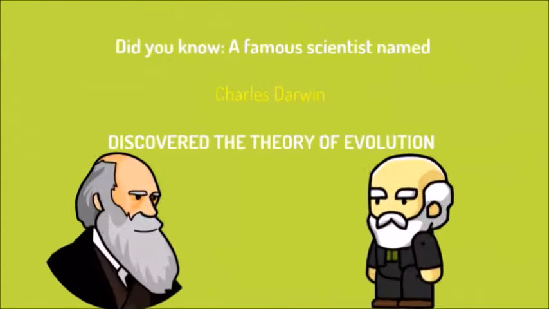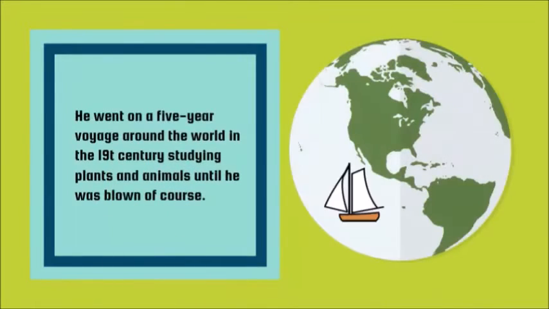Did you know a famous scientist named Charles Darwin discovered the theory of evolution? He went on a 5-year voyage around the world in the 19th century studying plants and animals until he was blown off course. He discovered natural selection. There were 4 key points.